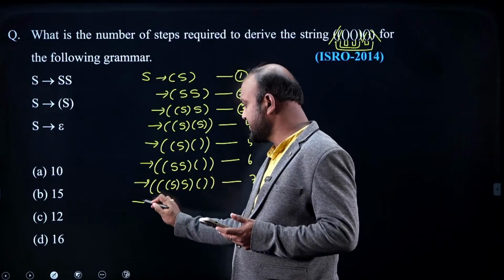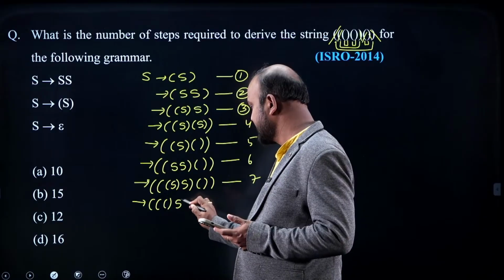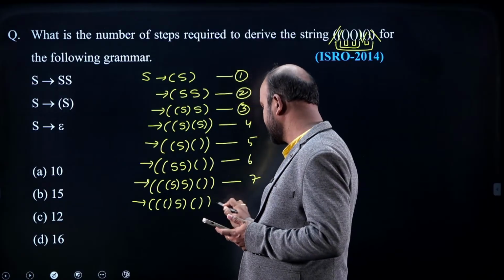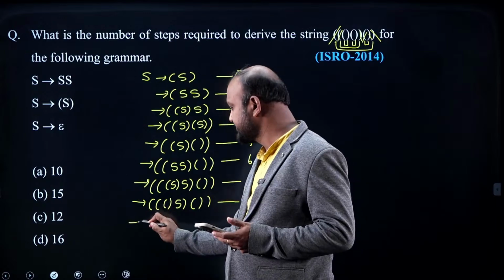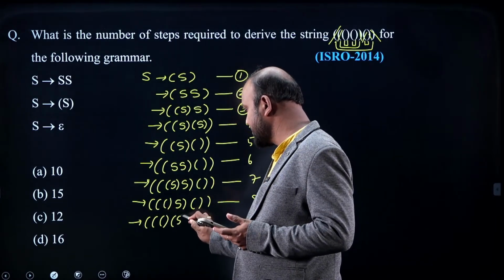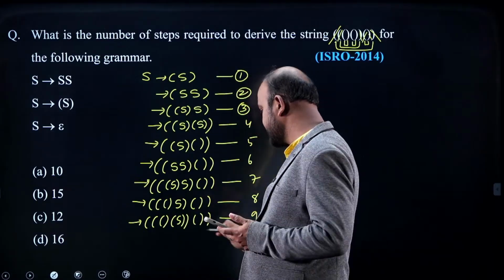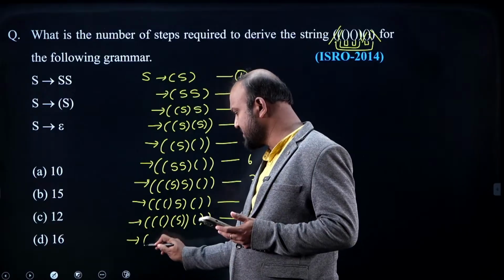And next, that S is going to make it null, eighth step. This S is open S close, ninth step, and that S is to become epsilon now.